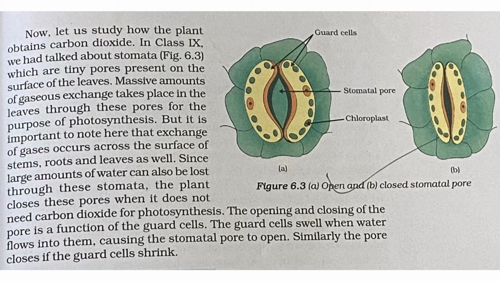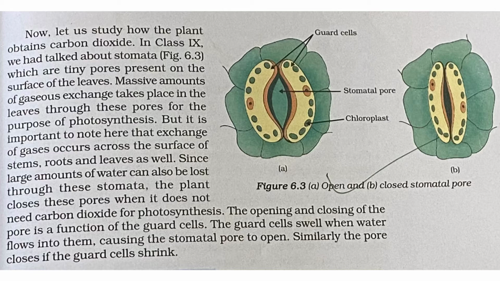So students, now we will see how plants obtain carbon dioxide. In 9th standard you have studied about stomata. What are these stomata? They are the tiny pores which are present on the surface of leaves, and massive amount of gaseous exchange takes place in leaves through these pores for the process of photosynthesis. But it is important to note that exchange of gases occurs across the surface of stem, roots and leaves as well. But if these pores are open only, large amount of water can be lost through the stomata.